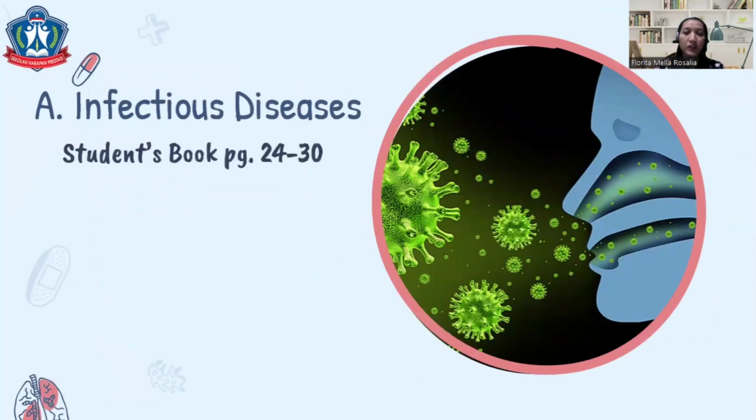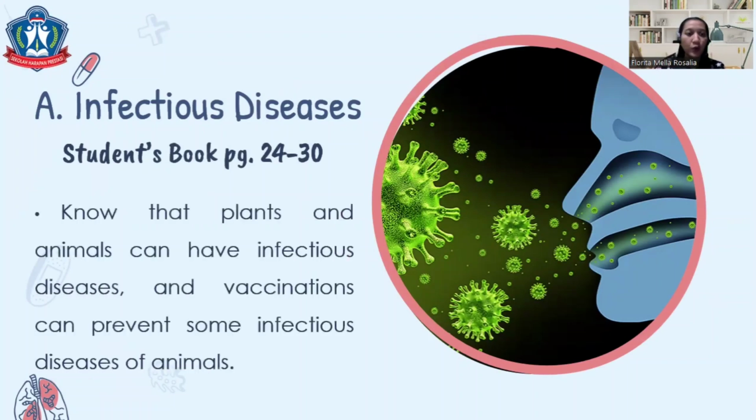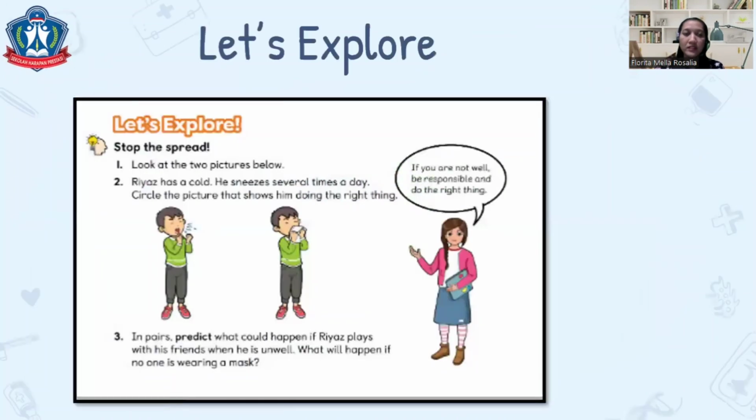So friends, you can open the student's book page 24 until 30. Here you will know that plants and animals can have infectious disease, and vaccinations can prevent some infectious disease of animals. Now let's explore. I have a picture here.